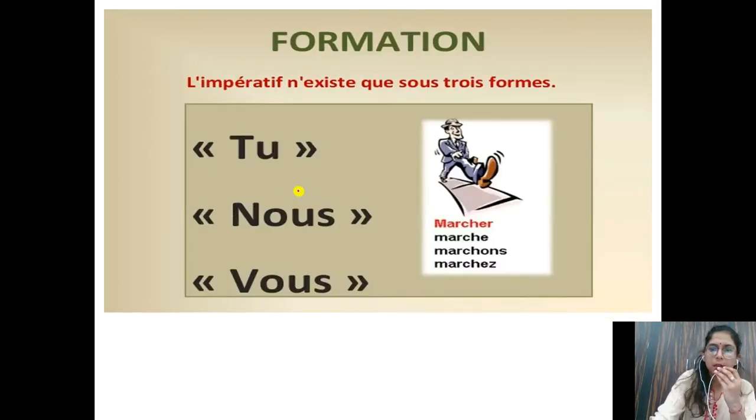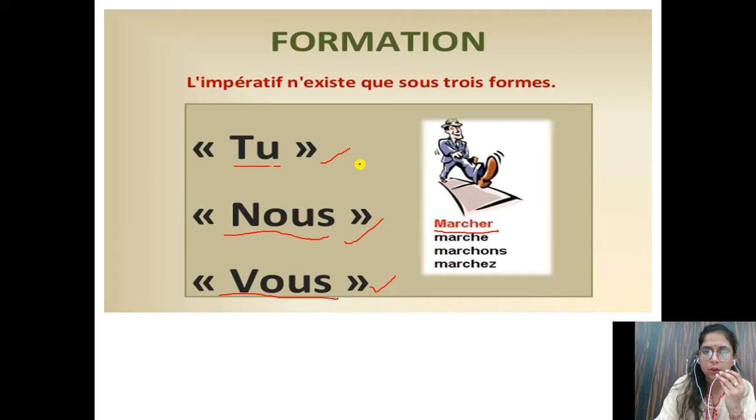Now, il y a trois formes dans l'impératif. There are three forms in imperative: tu, nous et vous. D'accord? Voilà un exemple. Marcher. Qu'est-ce que ça veut dire marcher? Here is an example. What is the meaning of marcher? To walk. You can see this man is walking. Now you can see, children, that there are three forms in imperative: tu, nous and vous.